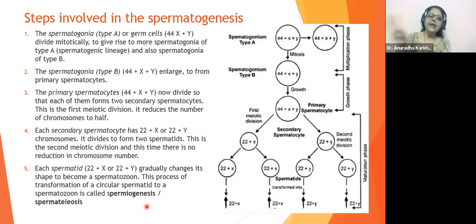Thus, the secondary spermatocytes will then undergo meiosis too to form four haploid cells, which will be called as spermatids. The spermatids are then going to get converted into sperms or spermatozoa by the process of spermiogenesis.